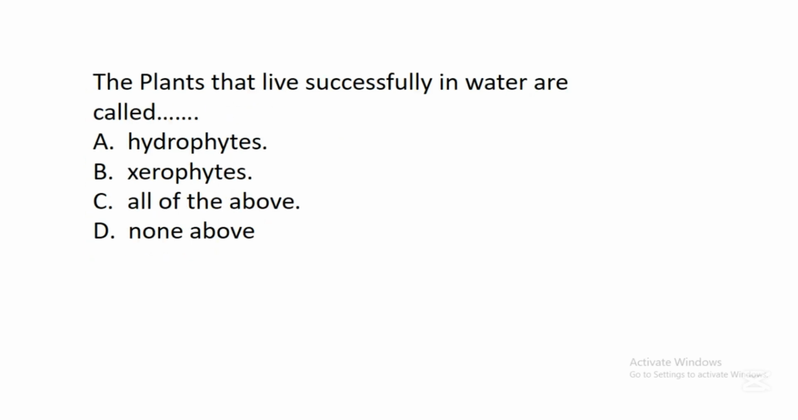The next question says, the plants that live successfully in water are called A. Hydrophytes, B. Xerophytes, C. All of the above, D. None of the above. In this question, the correct answer is A. Hydrophytes. So hydrophytes are those plants that are naturally found in water. They survive in water because they have special features that help them to live successfully in water.